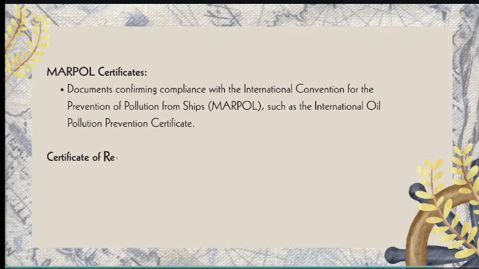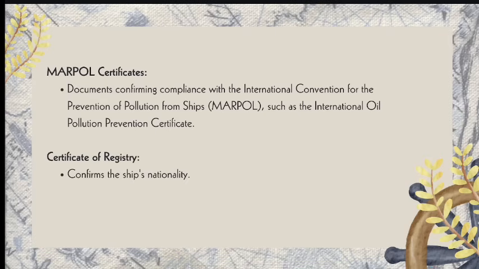We also have MARPOL. These are the documents confirming compliance with the International Convention for the Prevention of Pollution from Ships, such as the International Oil Pollution Prevention Certificate. The other document needed is the Certificate of Registry. This is to confirm the ship's nationality.